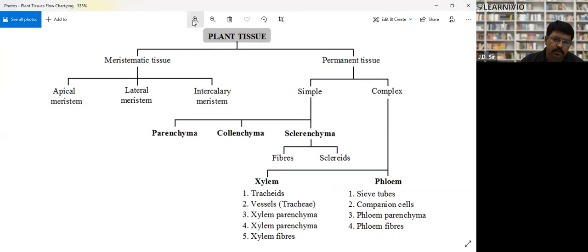Let me hide something because there is some double repetition, xylem parenchyma, xylem.